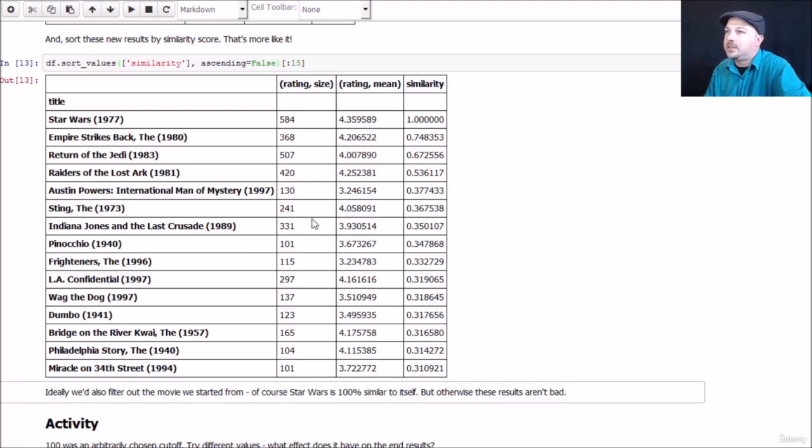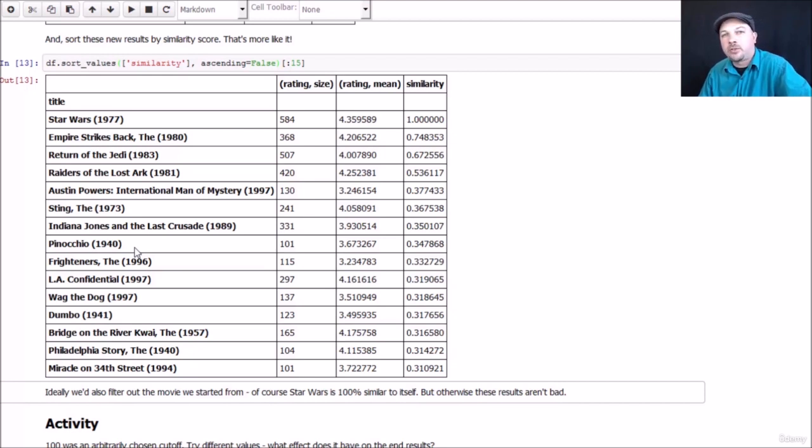You know, you can see here that the results that we really like actually had much more than 100 ratings in common. So we end up with Austin Powers coming in there pretty high with only 130 ratings, so maybe 100 isn't high enough. Pinocchio snuck in at 101, not very similar to Star Wars, so you might want to consider an even higher threshold there and see what it does. So keep in mind too, this is a very small, limited data set that we use for experimentation purposes, and it's based on very old data, so you're only going to see older movies. So, you know, interpreting these results intuitively might be a little bit challenging as a result, but not bad results.